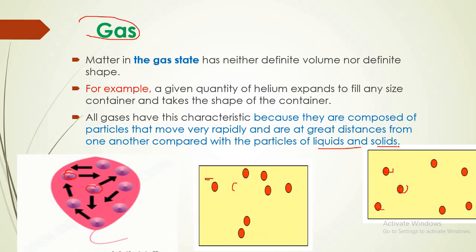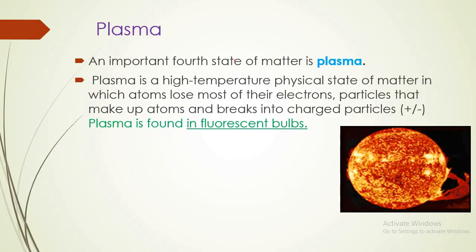The particles of the gas are far apart. Plasma is a fourth state. An important fourth state of matter is plasma. Plasma is the high temperature physical state of matter in which atoms lose most of their electrons, breaking into charged particles.